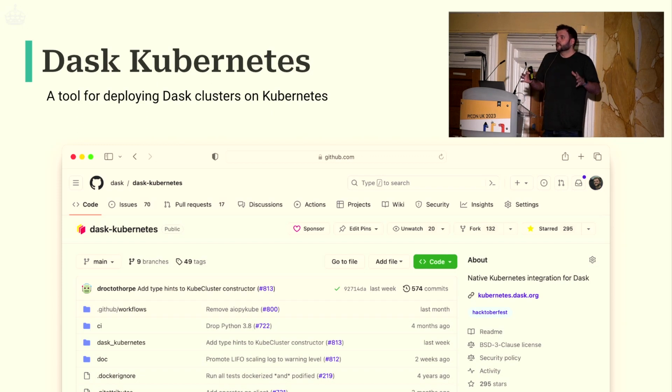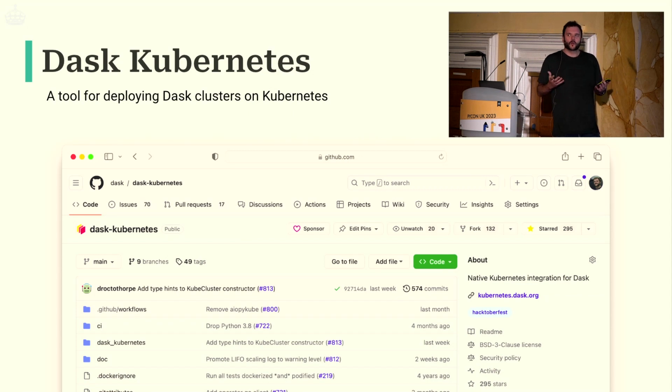Now, if you want to run Dask on lots of machines, you need to start some processes on those machines and tell them to talk to each other. So you log in somewhere, you run a Dask scheduler, you log into other places, you run Dask workers, you connect a client, it does stuff. And we've got a ton of projects within Dask that try to make that simpler. And that's a lot of what I work on.